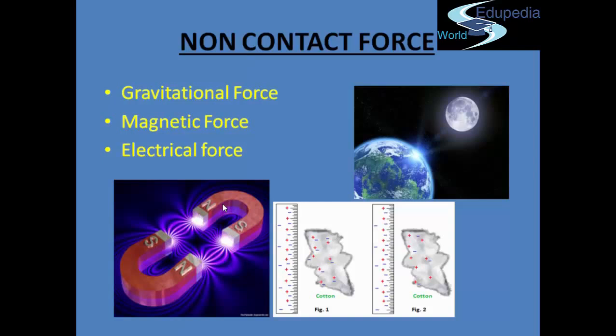So we have here a scale and cotton, and if you rub the cotton on the scale, then the cotton gets pulled towards the scale or sometimes gets repelled. So this is also an example of a non-contact force.